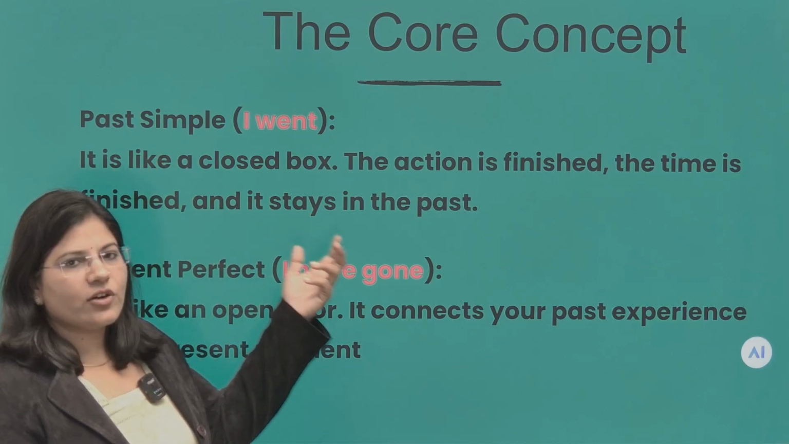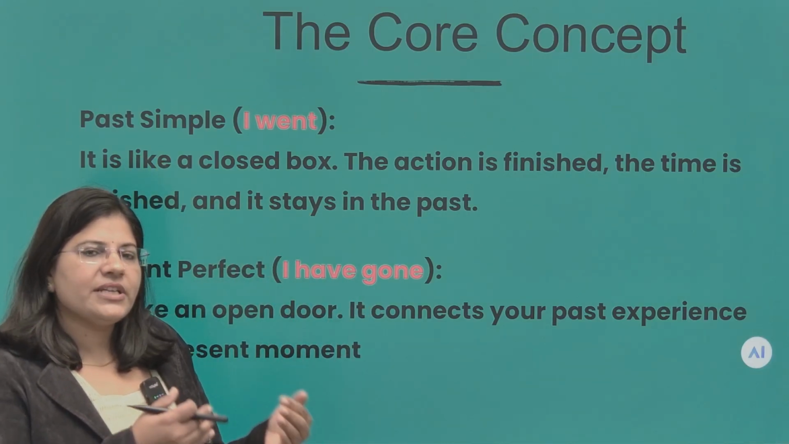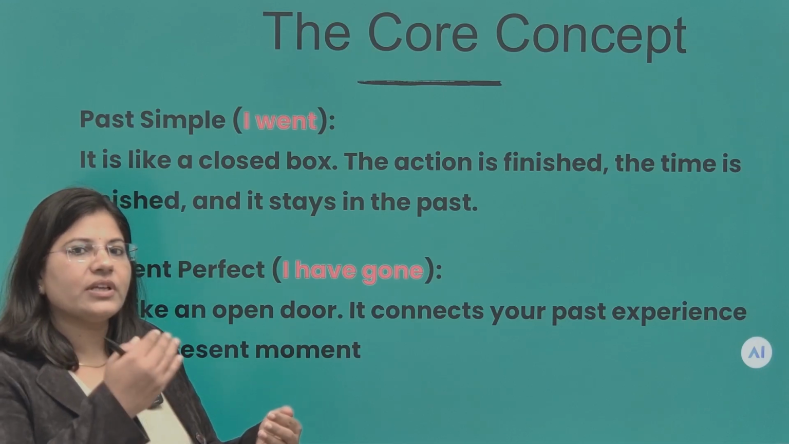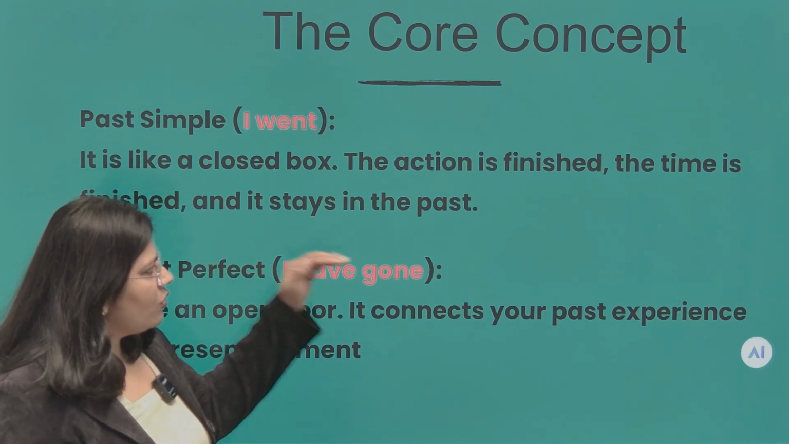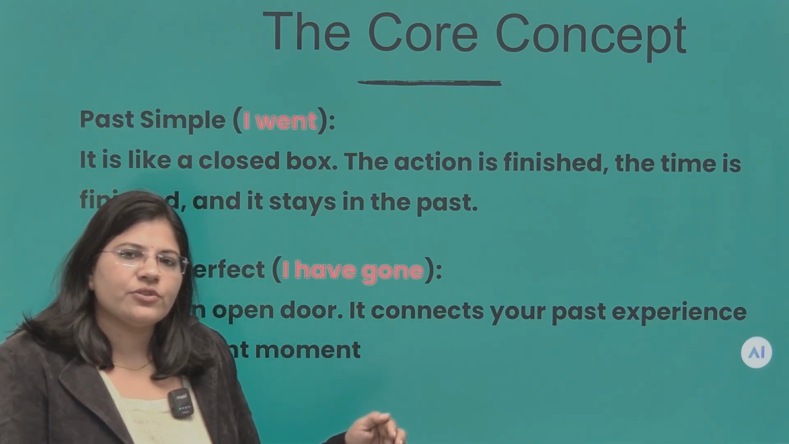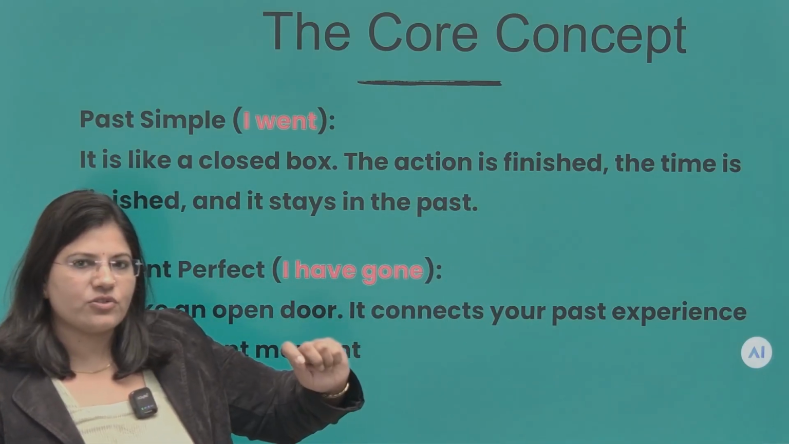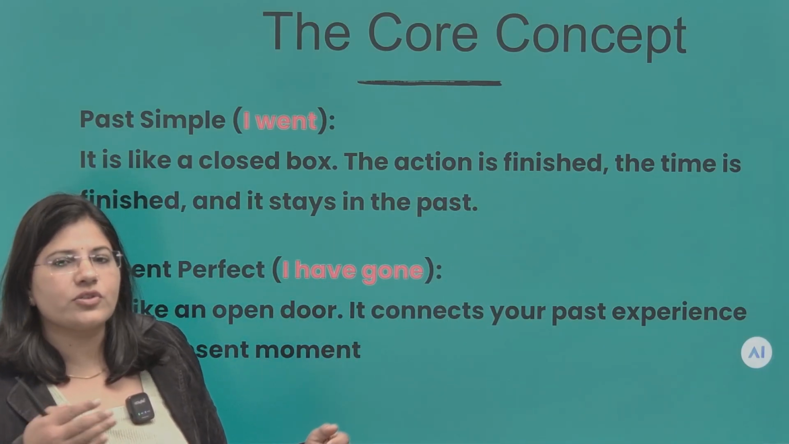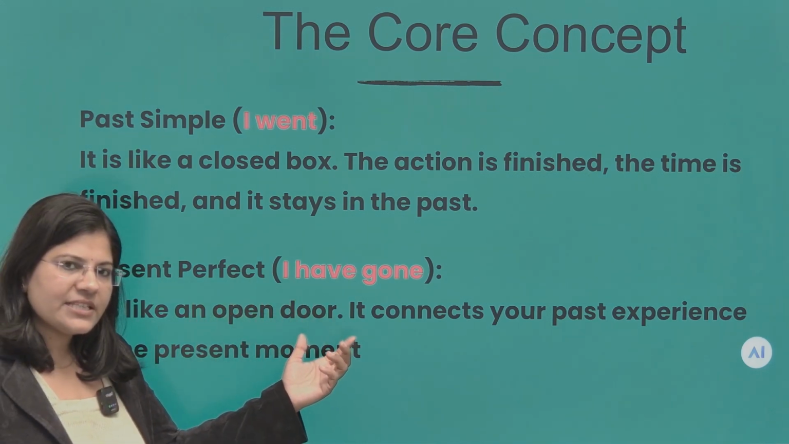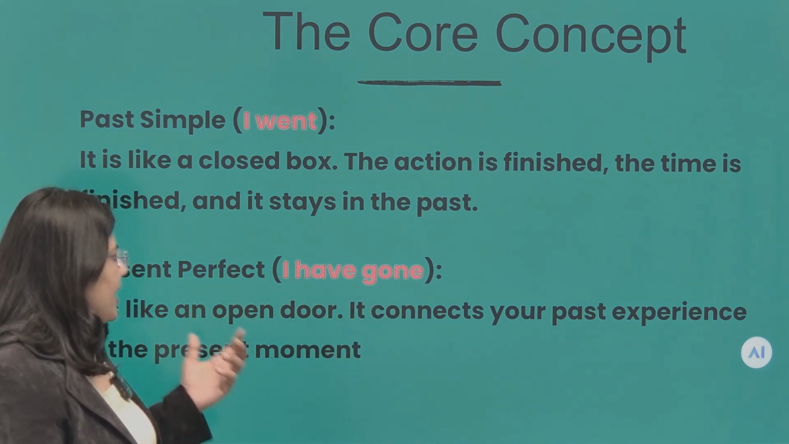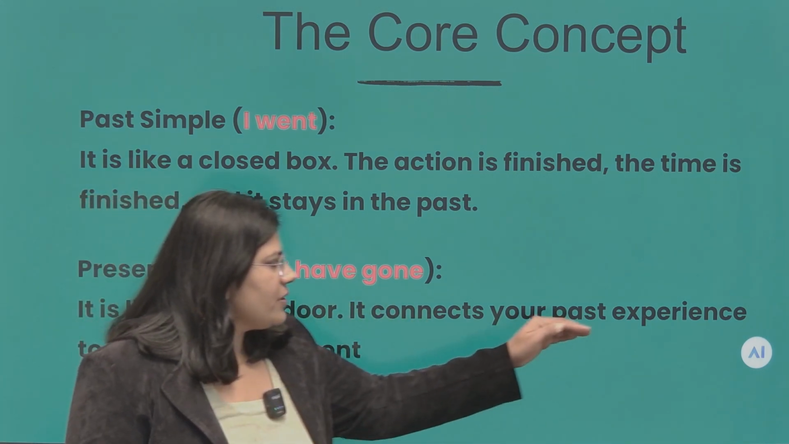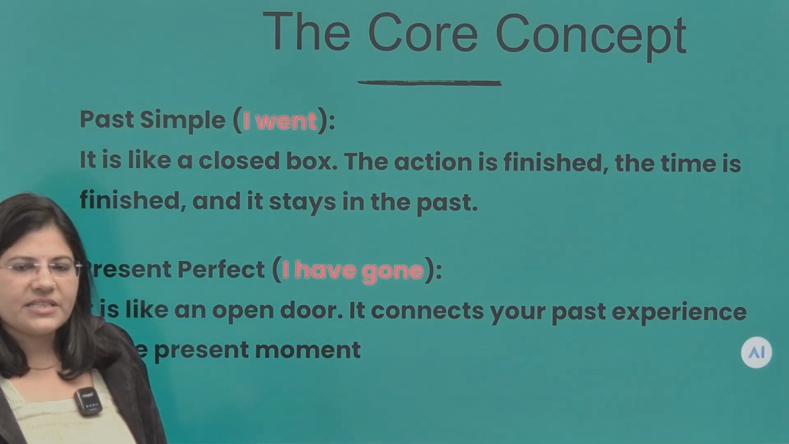Past simple or simple past is like a closed box. Activity has taken place and it has gone in the past. Now we don't have any possibility to do that activity. Action is finished and the time is past. So it acts like a closed box. Present perfect tense, that is I have gone, is like an open door. It connects your past experience to the present experience.